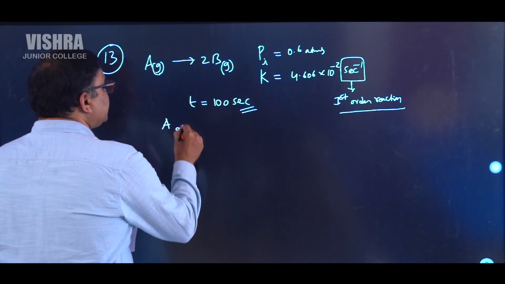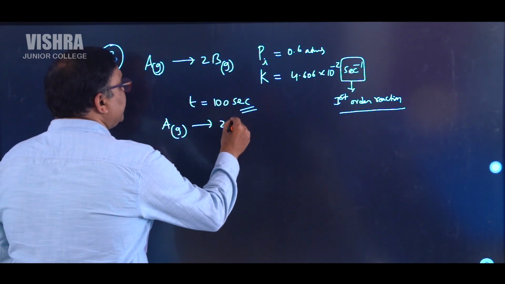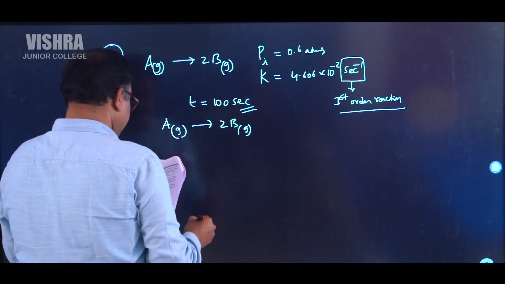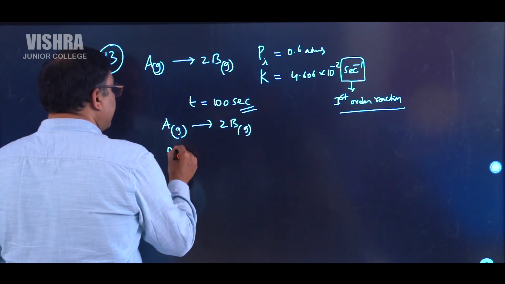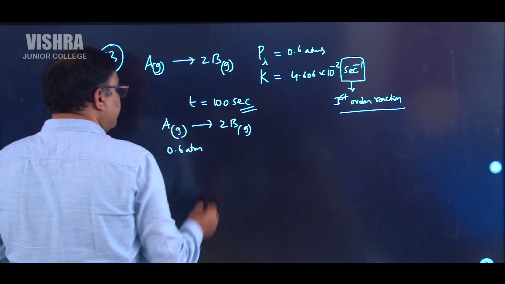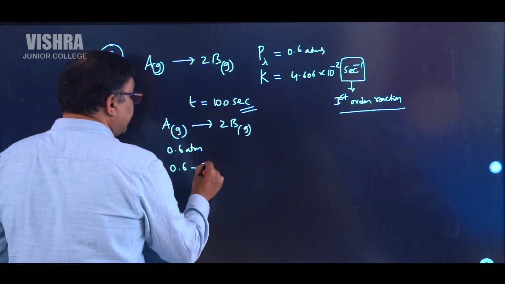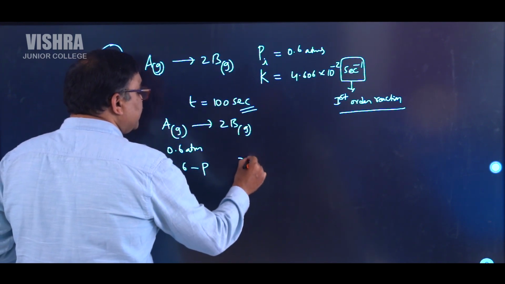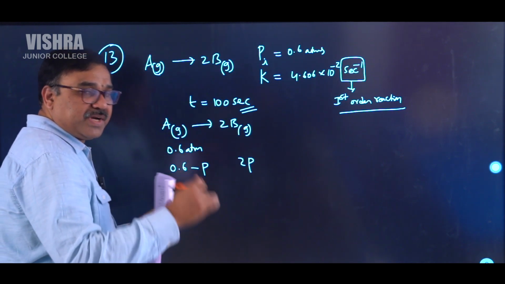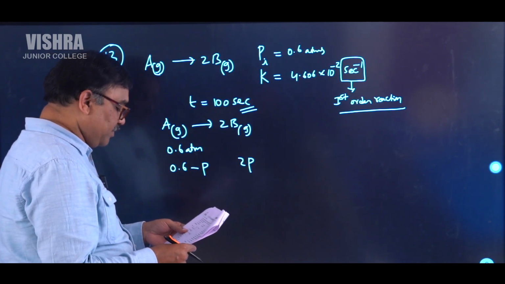A, which is a gas, is giving you 2B, which is also a gas. So initially 0.6 atmosphere is there, but finally 0.6 minus P, and here 2P will be appearing. P is the pressure that got decreased and 2P will be appearing.